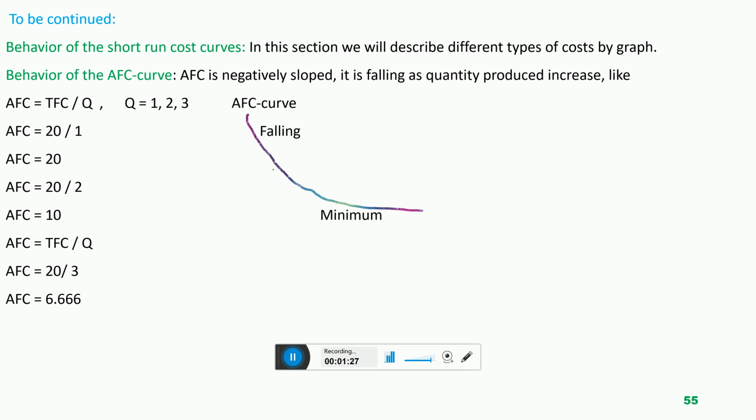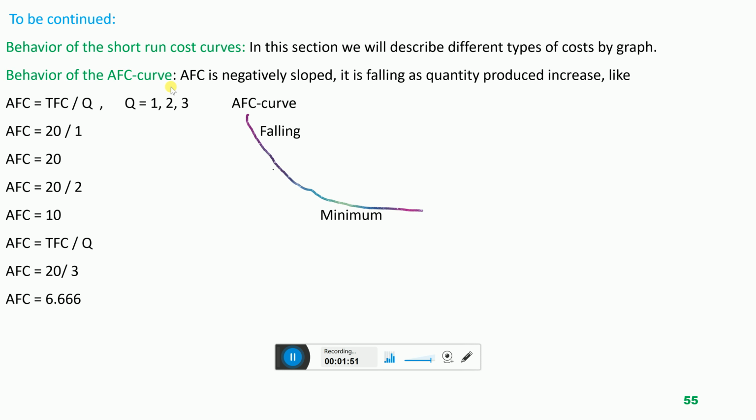Because total fixed cost is fixed, sabit, but output is increasing, and we are dividing this total fixed cost over more and more units of output produced. So that is why average fixed cost is decreasing, and this is negatively sloped.